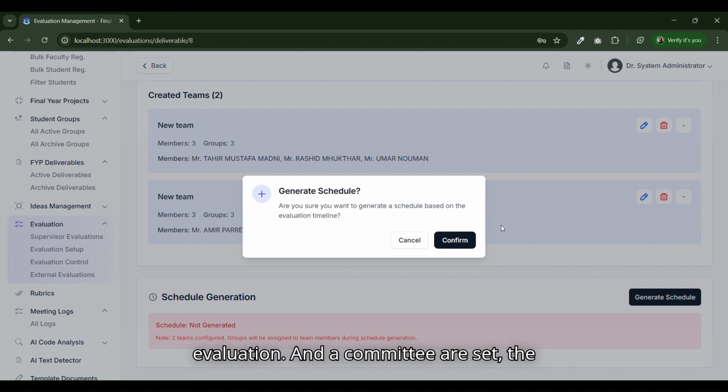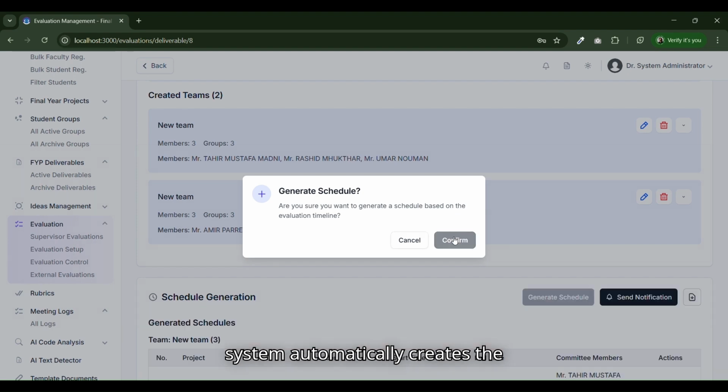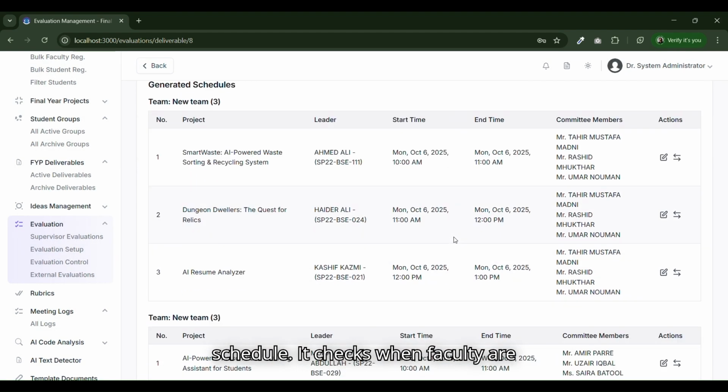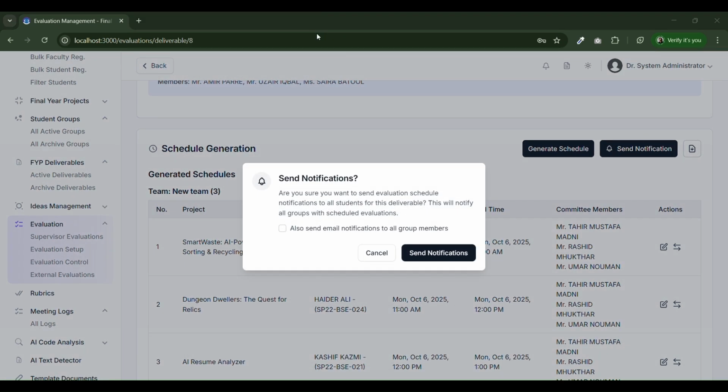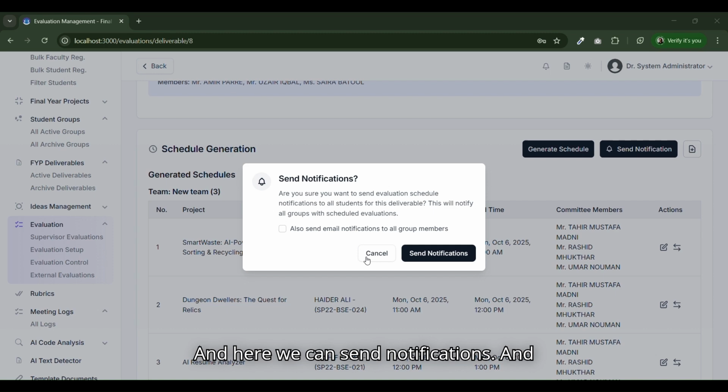Here's where the automation is really useful. Once the evaluation period and a committee are set, the system automatically creates the schedule. It checks when faculty are available, avoids conflicts, and fits everything in. It sends emails to committee members and students with their scheduled timeline. Here we can send notifications.